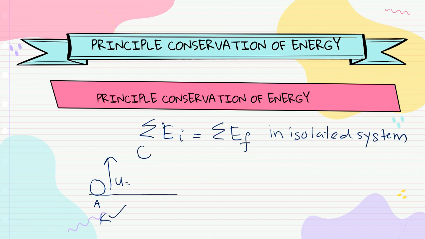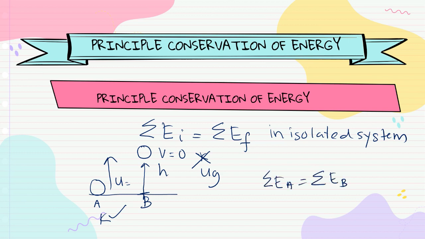And after it reaches the maximum height, when we learned chapter 2 earlier, when it reached the maximum height, V is equal to 0. So there is no kinetic energy, but it has H, so it has UG. So the energy at point A is the same as the energy at point B, but the form of energy is not the same. At point A we have K, but at point B we have UG. The value is the same, the form of energy is not the same.